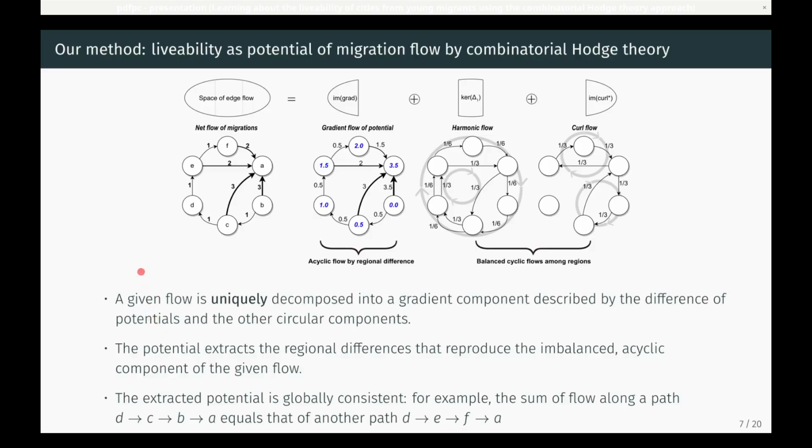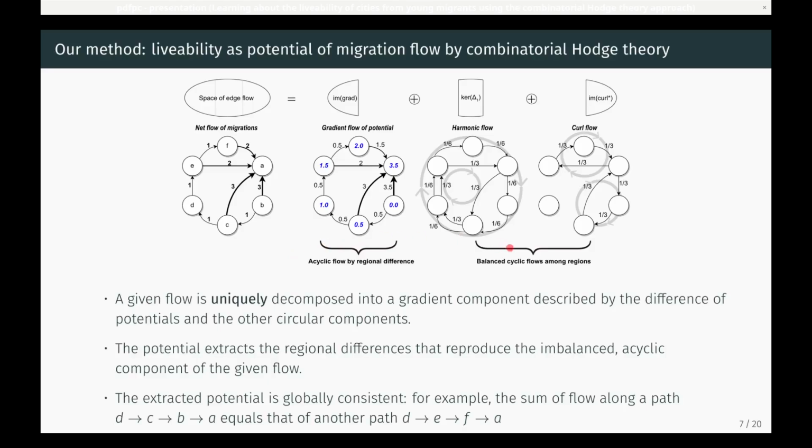To find the answer, we take another approach by using combinatorial Hodge decomposition. Look at the cartoon network on the slide. Any net flow on the edges can be split uniquely into gradient, harmonic and curl components. We focus on the gradient component. The component is given by the difference of potential. That's what we call livability. The potential extracts the regional differences that reproduce the imbalanced, acyclic component of the given flow. The extracted potential is globally consistent. The value does not depend on paths.